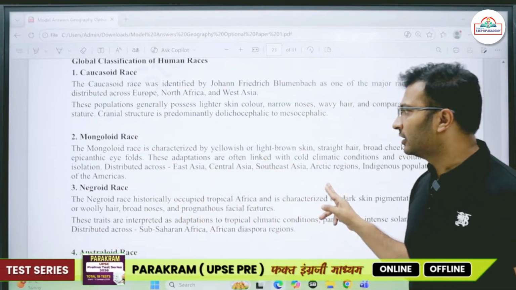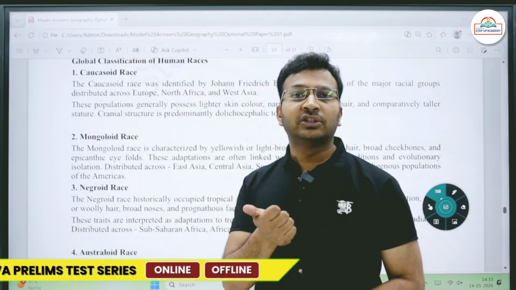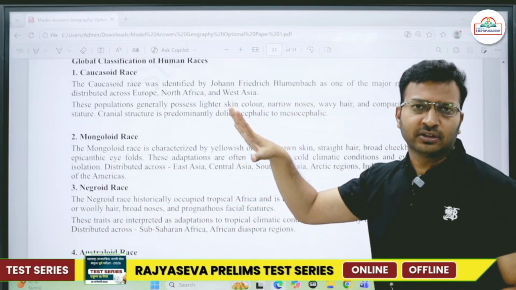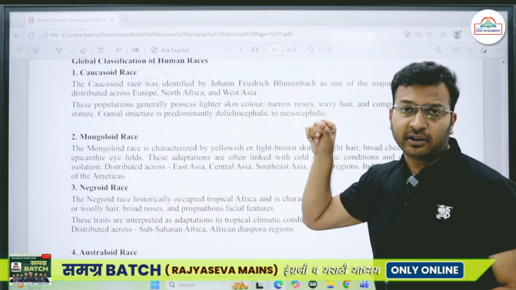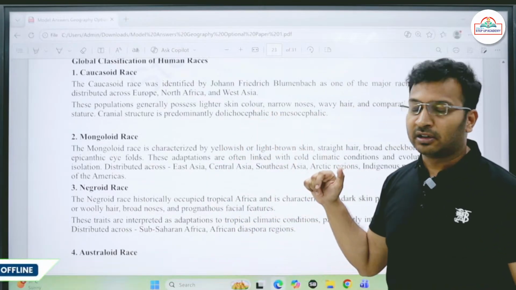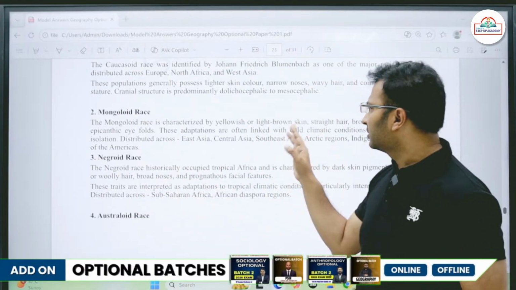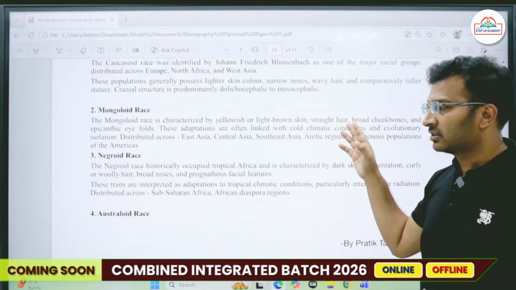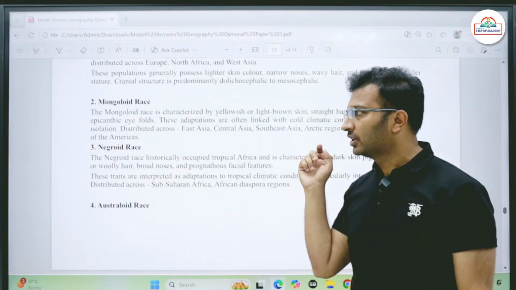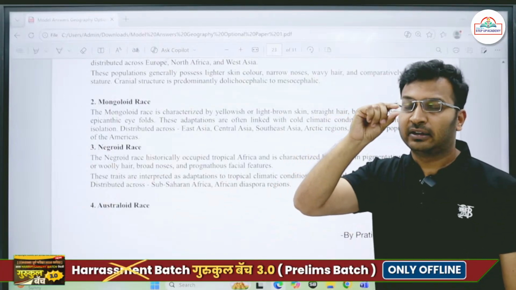It is characterized by yellowish or light yellow colored skin, or sometimes even a little bit of light brownish skin as well. This race is mostly found in the Mongolia region, Mongolia country. It is found in China, then in South Korea. So we can talk about East Asia, even the southeastern nations, and even in the Arctic regions. This Mongoloid race is pretty dominant. They have specific characteristic physical traits: straight hair, broad cheekbones, and extra epicanthic eye folds, as a result of which their eyes look a little bit smaller.